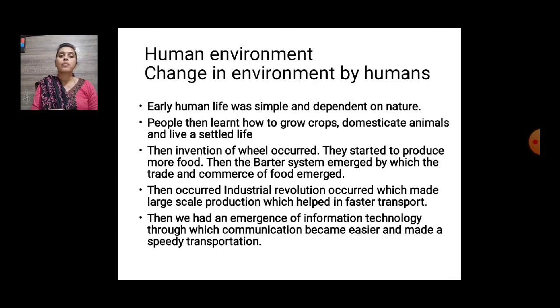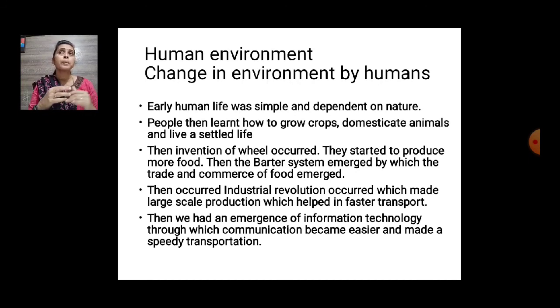Then we had the emergence of information technology, that is the IT sector. Now in the IT sector, you don't need to do anything manually. Earlier people used to go to pay the electricity bill and the gas bill. Now everything is possible online, or ticket booking, reservation, or on the highways for the collection of tolls. Now everything is digitalized because of information technology, through which communication became easier and transportation speedy.